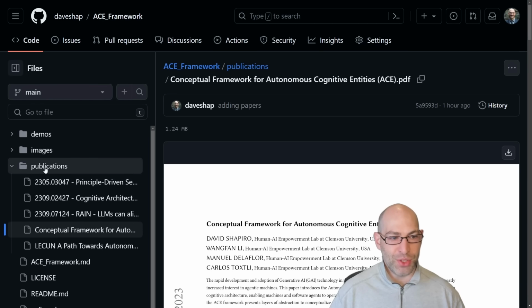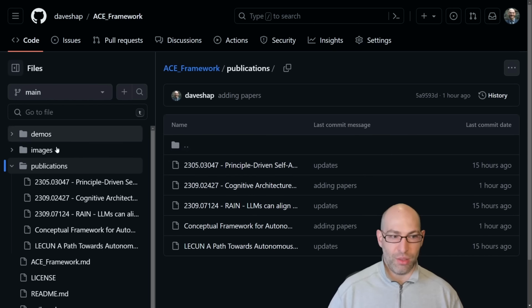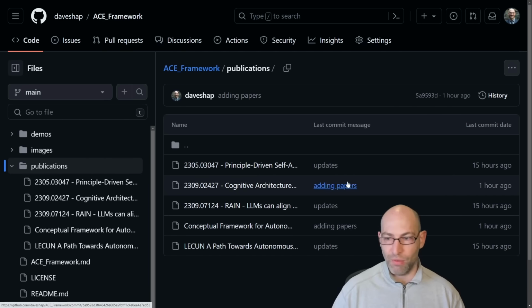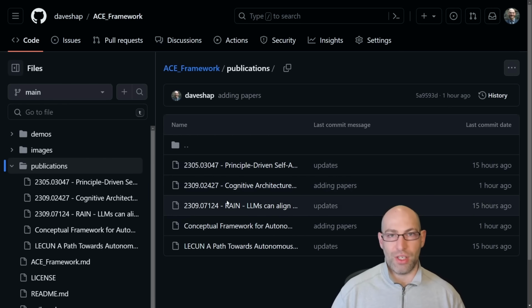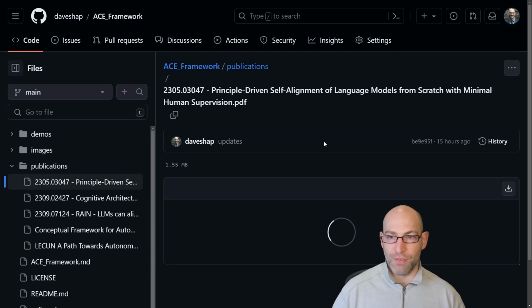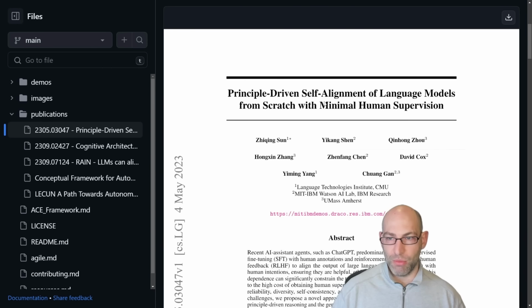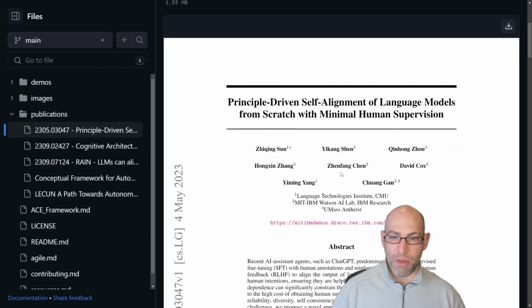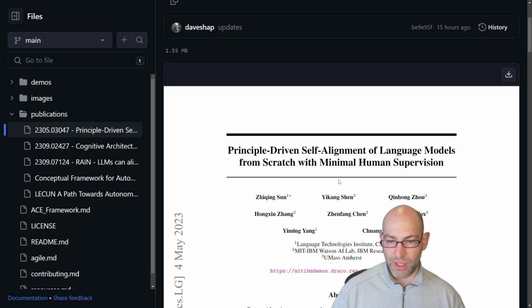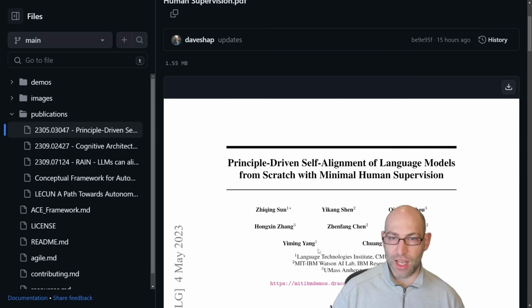And then I've also got a few other papers in the publications page. These are not all from me. That's the only one that I participated in. But these are the most relevant papers that I have found. So I've got principle-driven self-alignment with minimal human supervision. This paper is included because it comes from Carnegie Mellon and MIT IBM Watson AI Lab.